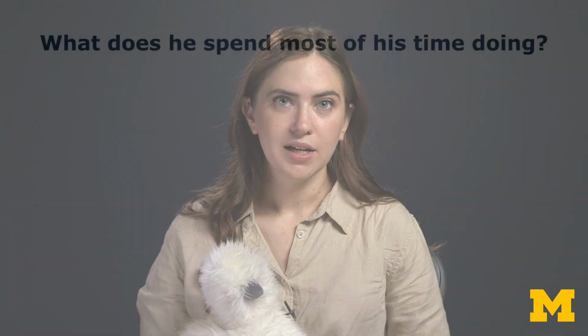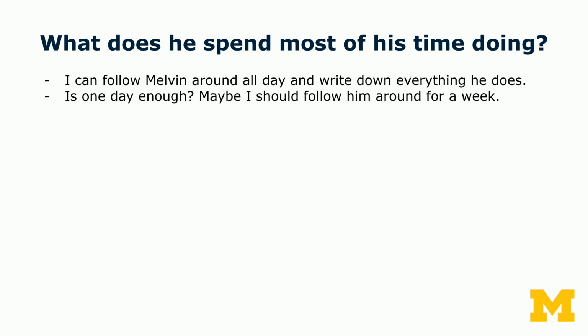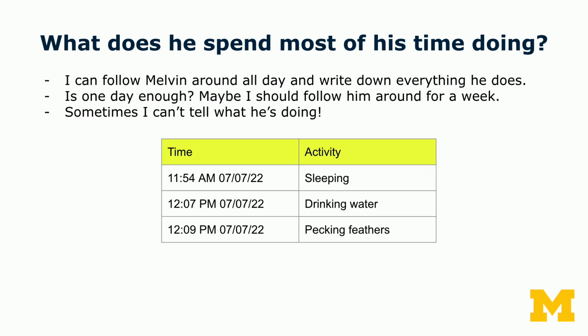To the question of what does Melvin spend most of his time doing, we could also answer this by observing him. So maybe I will post out in the yard and I will follow Melvin around all day and write down everything he does. Is one day enough? I don't know. Maybe one day is not representative of all of his other days, so perhaps I should follow him around for several days, maybe a week. And sometimes, of course, I'm not exactly sure what he's doing. He could be helping a friend peck a stray feather, or he could be picking on his friend. I don't know. I could try to take my best guess, and at the end I would come away with something like a log like this about what Melvin was doing at various points in time for a week.